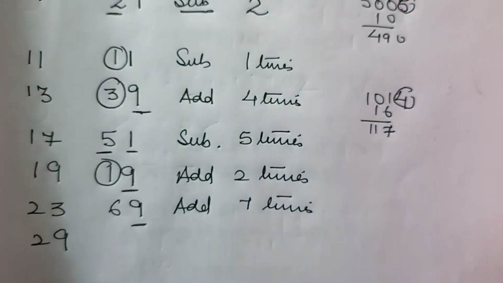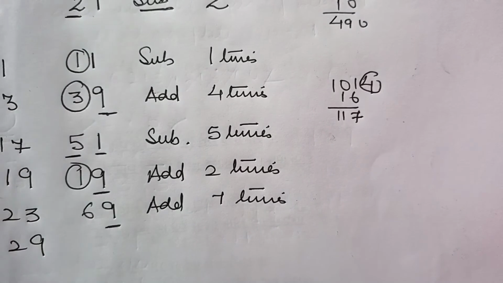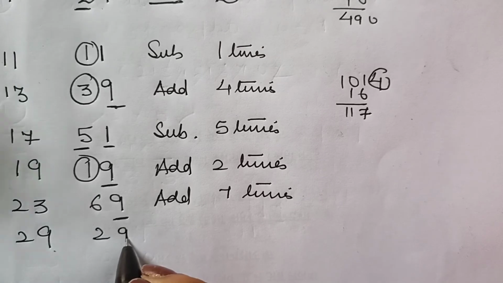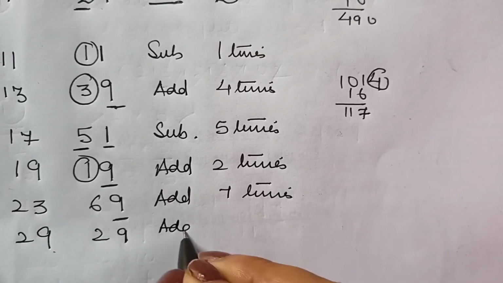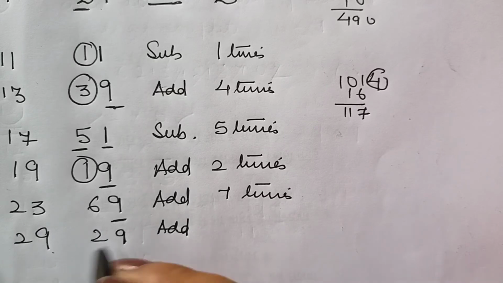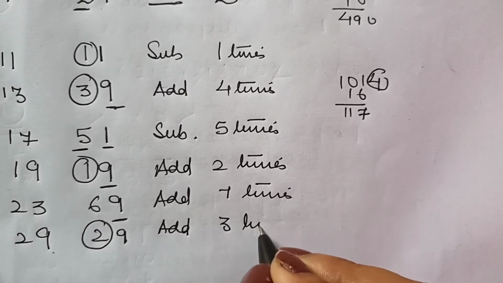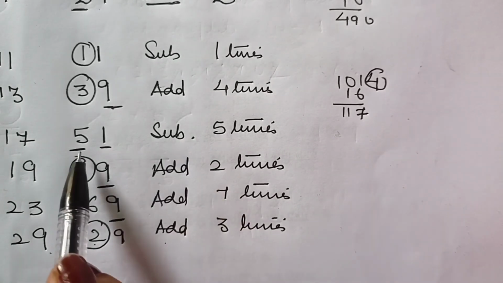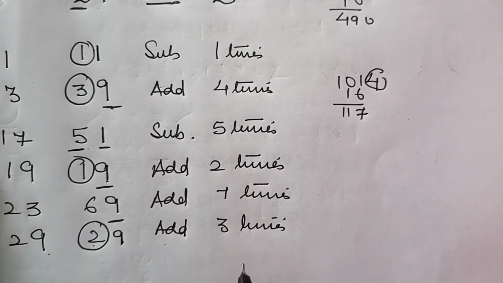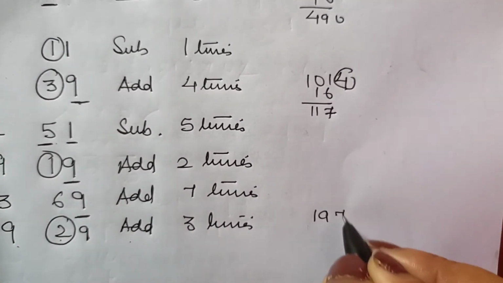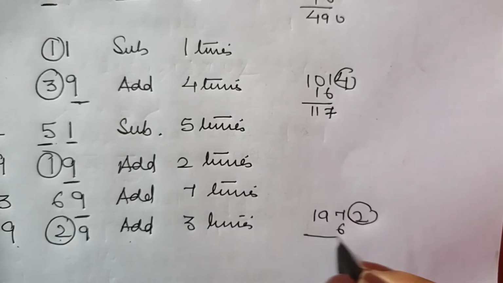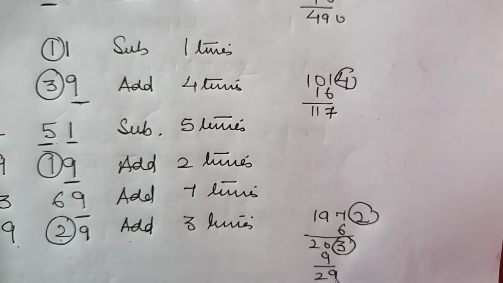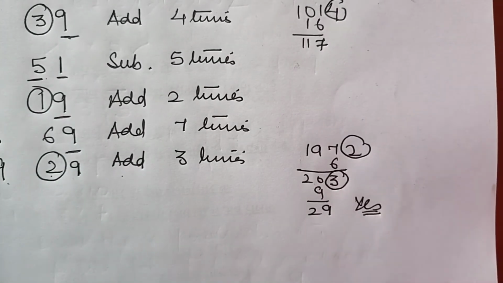And this is where we left in the video. So for 29, I shall take up an example as well. For 29, the nearest multiple is 29 itself. Firstly, we shall add. Secondly, how many times? 3 times. When we have to add, the multiplier is 1 plus. When we have to subtract, the multiplier is the same. So add 3 times. Say 1972 is the example. Add 3 times 2 here, I get 203. Again add 3 times 3, I get 29. So yes, it is divisible.